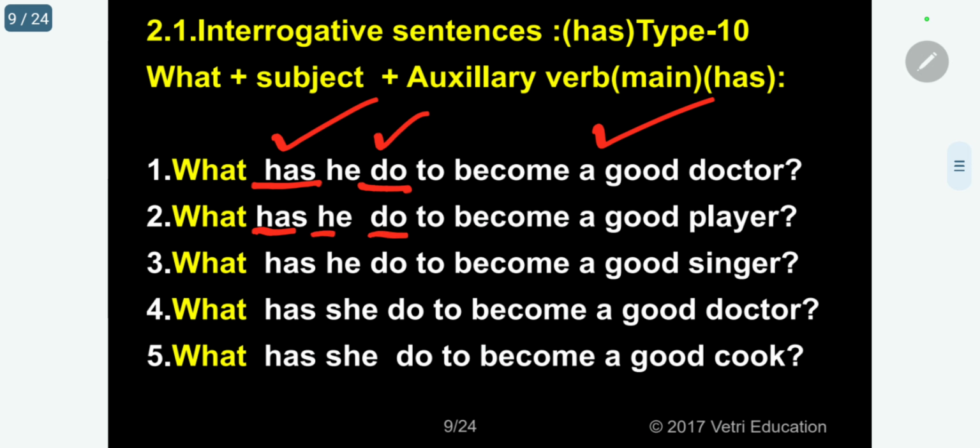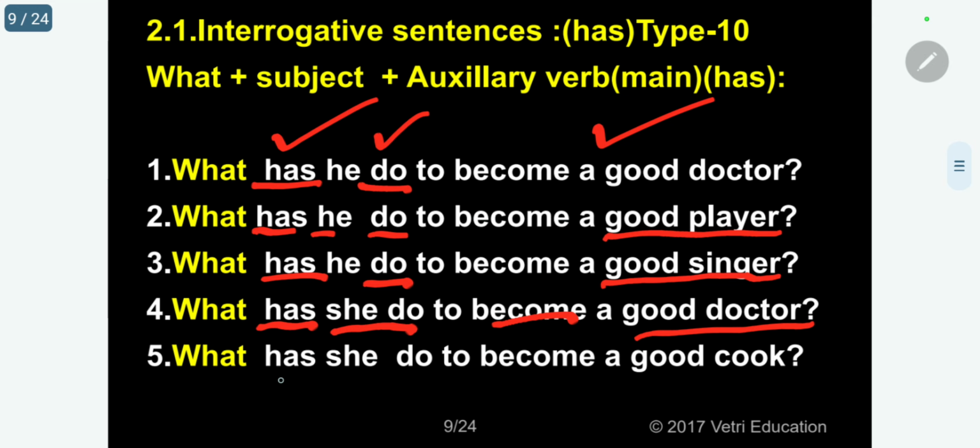What has he to do to become a good player? What has he to do to become a good singer? What has she to do to become a good doctor? What has she to do to become a good cook? In all the cases, we are using do as the main verb, whereas has is the auxiliary verb. Doctor, player, singer, cook, everything is a noun. You can understand this easily.